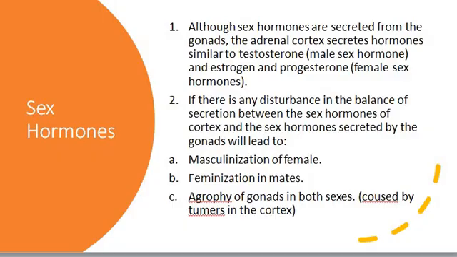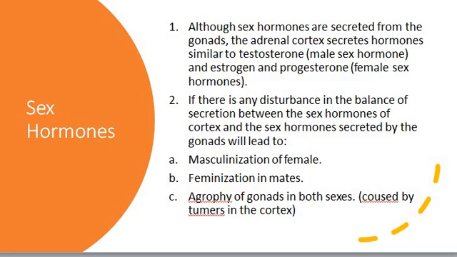Also from the cortex, what else is secreted? Sex hormones. You remember sex hormones? We said it before, they are steroid hormones made up of lipid, like testosterone, the male sex hormone, and estrogen and progesterone, which are the female sex hormones.